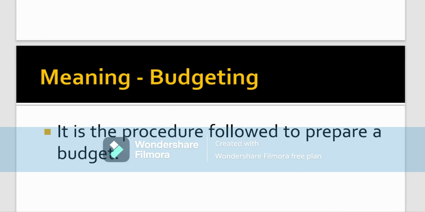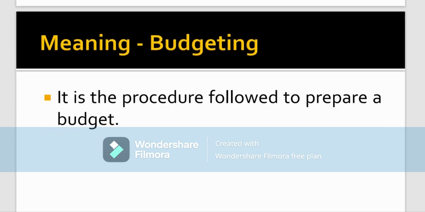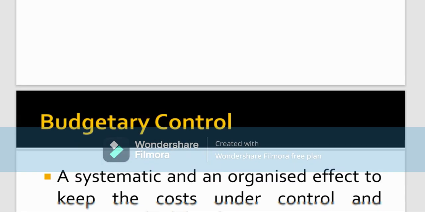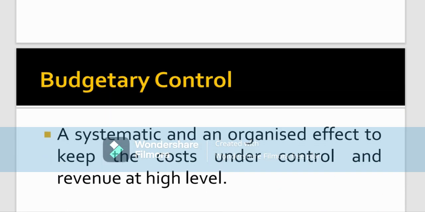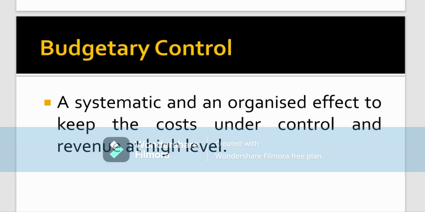And what exactly is budgeting then? Budgeting is nothing but a simple step-by-step procedure that is to be followed in order to prepare a particular budget. It is known as budgeting. So moving about with the next is budgetary control. Budgetary control is an organized, systematic effort to keep the costs under control so that the revenue that is going to be generated can be at a higher level. So that is known as budgetary control.